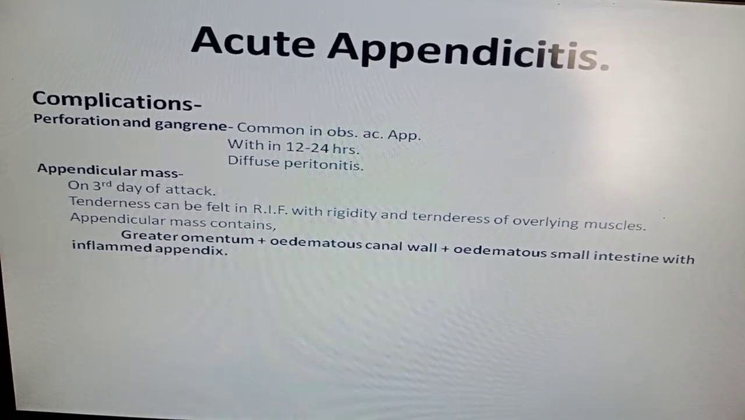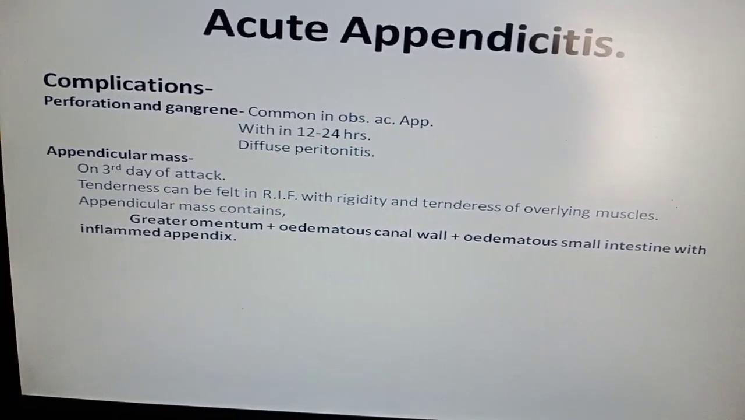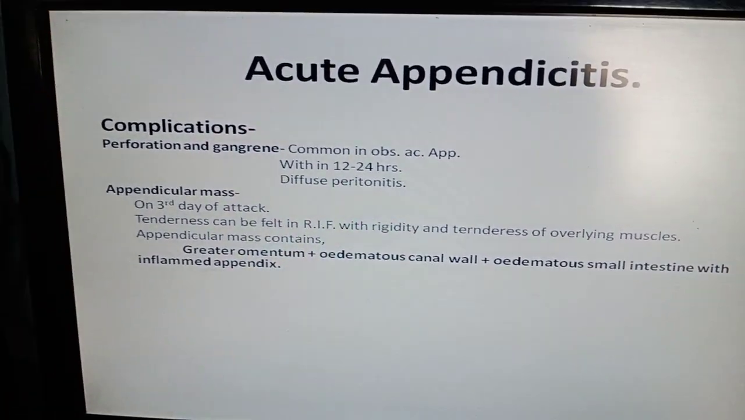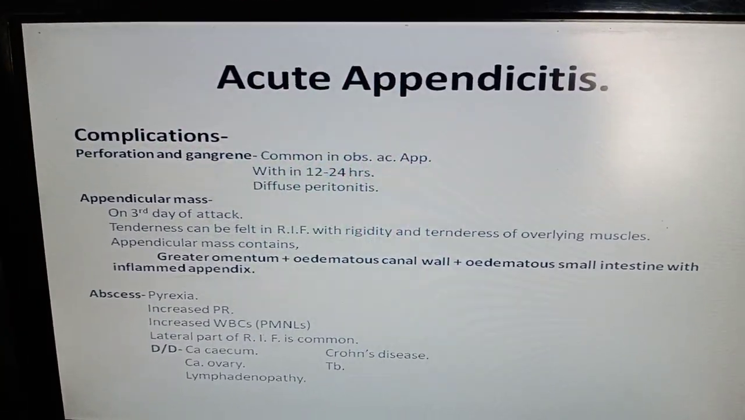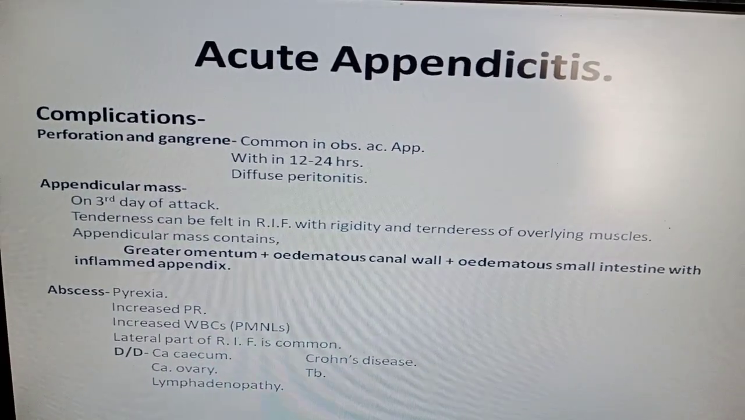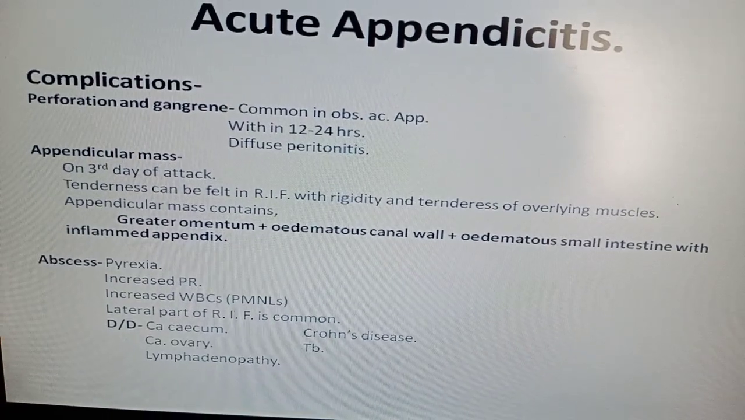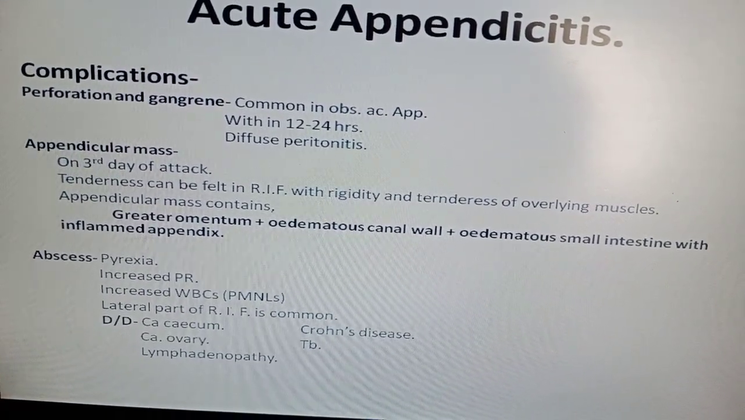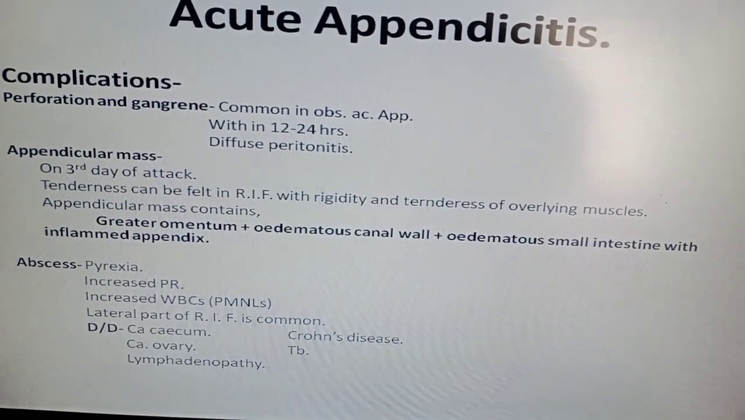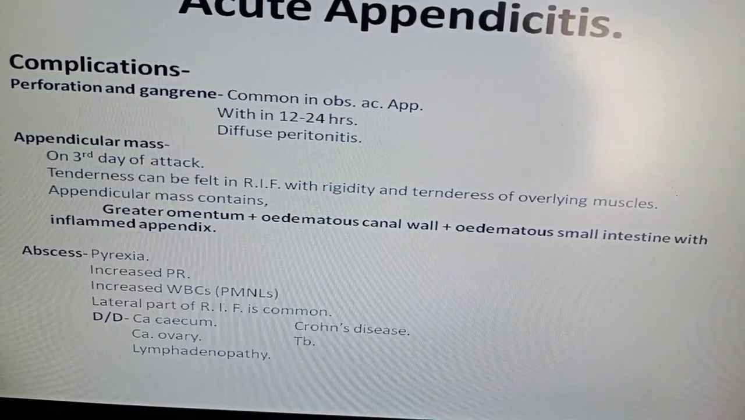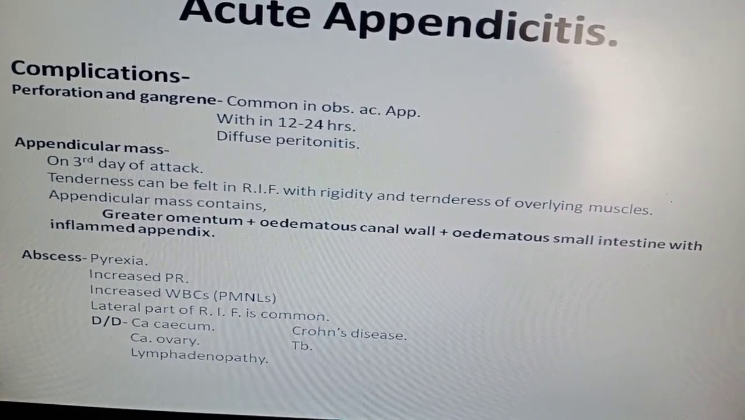So this appendicular mass contains part of great omentum, edematous caecal wall, edematous small intestine with inflamed appendix. Now another complication is abscess. There can be localized abscess formation in the right iliac fossa, in the appendicular region. So once the abscess is formed because of bacterial activity, there will be fever, increased pulse rate, increased WBC count, and the lateral part, outer part of the right iliac fossa is common.